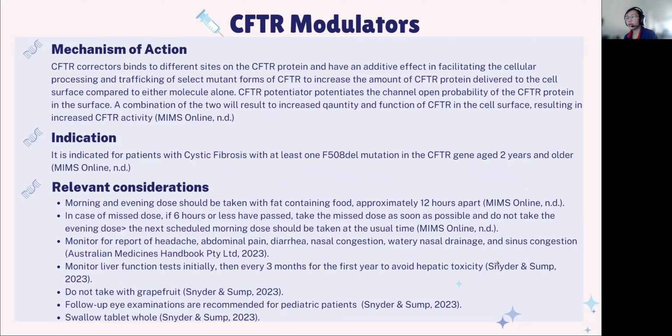Monitor for reports of headache, abdominal pain, diarrhea, nasal congestion, watery nasal drainage, and sinus congestion. Monitor the liver function tests initially, then every 3 months for the first year to avoid hepatic toxicity. Do not take it with grapefruit. Follow-up eye examinations are recommended for pediatric patients, and swallow the tablet whole.